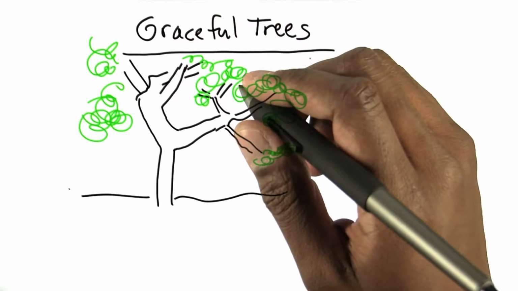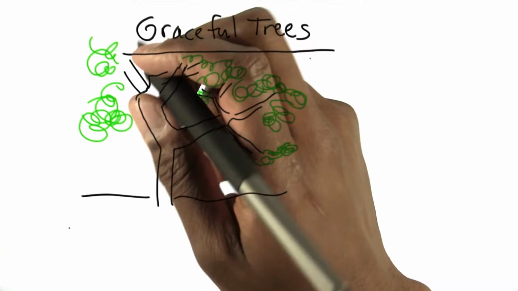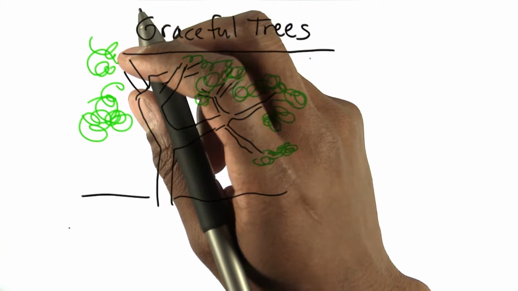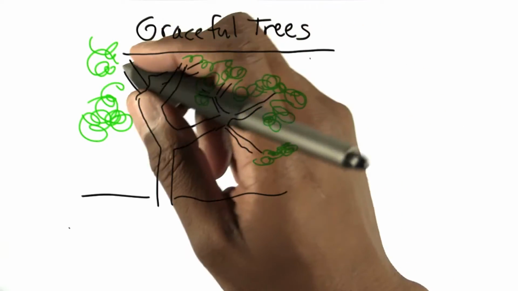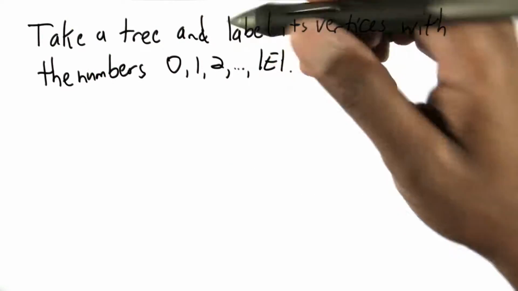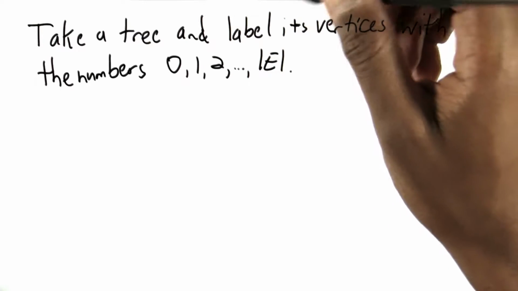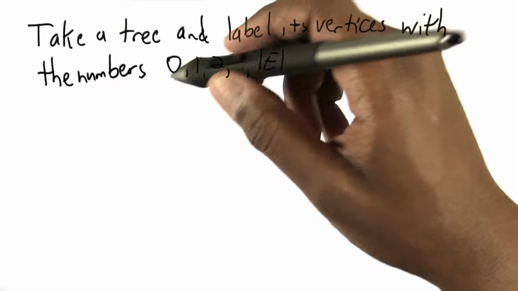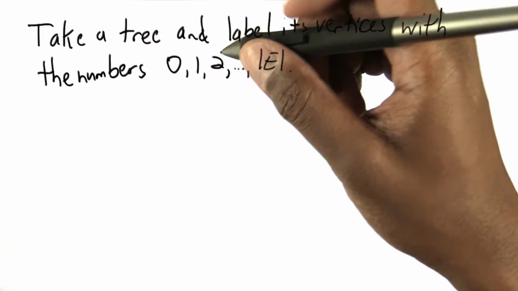Now I'm going to propose a question that no one has the answer to. It deals with objects called graceful trees, or to be more precise, graceful labelings of trees. Take a tree and label its vertices with the numbers 0, 1, 2, up to the number of edges. We now know that we can do that because the number of numbers here is the number of edges plus 1, which equals the number of vertices.